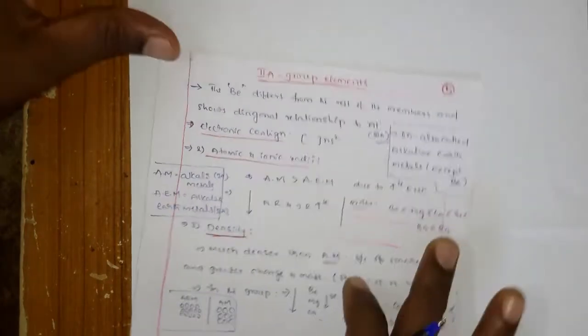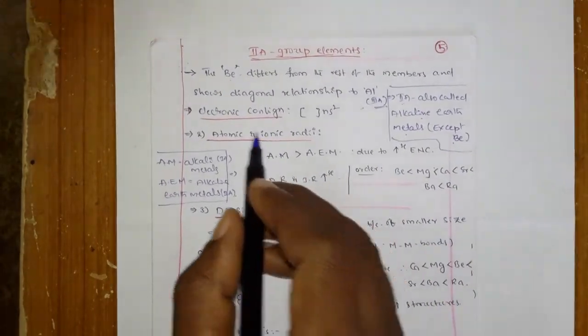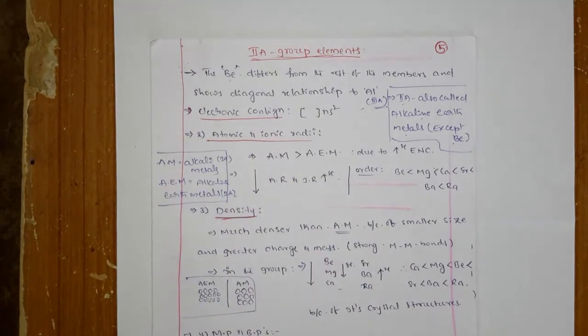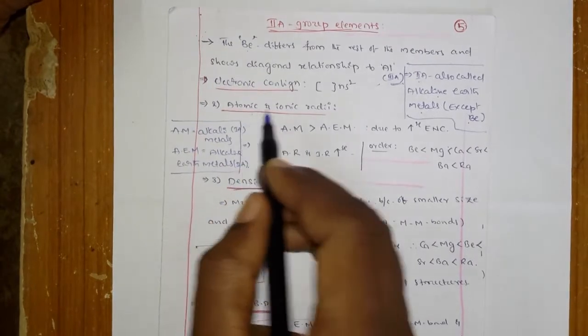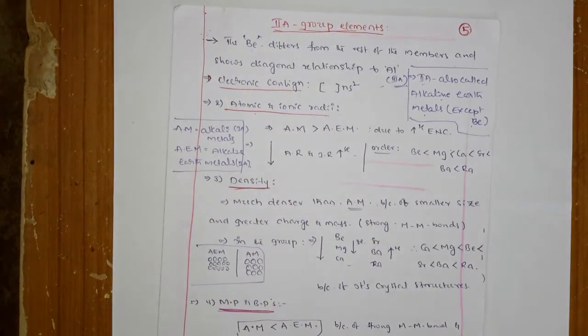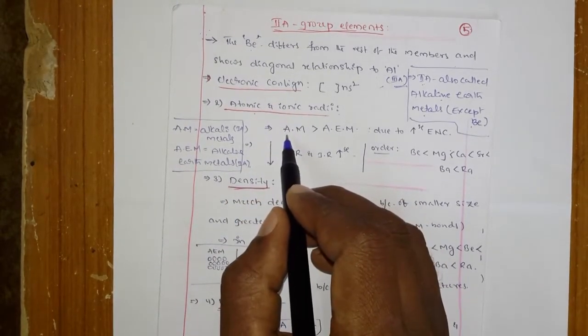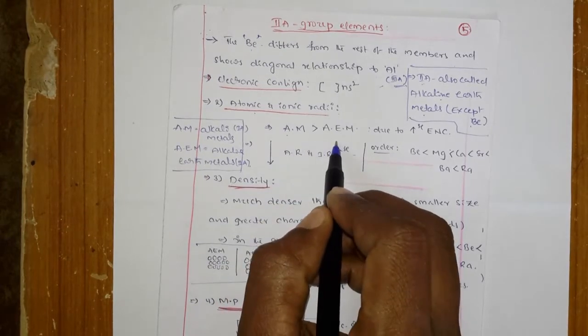Okay, right. And first we can see the electronic configuration. What is the electronic configuration? The general electronic configuration for the second A group of elements is ns2. Okay, for the first A it is ns1, for the second A it is ns2. Okay, and the next is the atomic and ionic radius. Atomic and ionic radius.